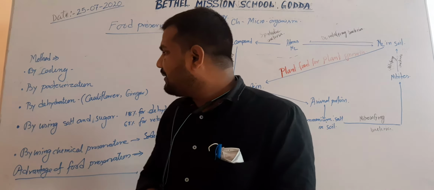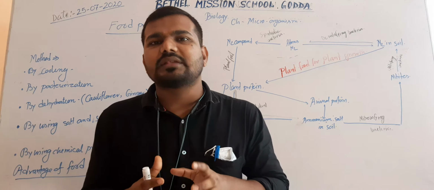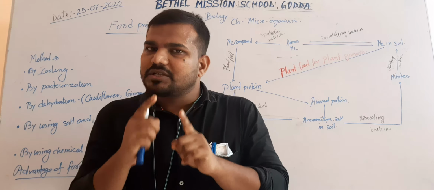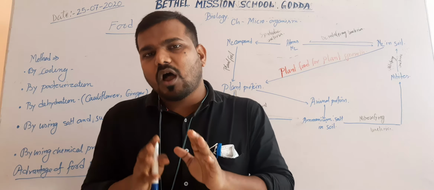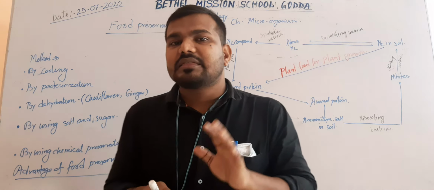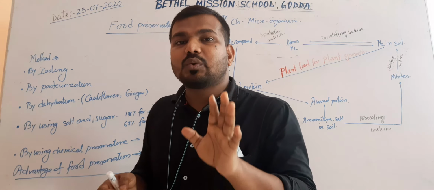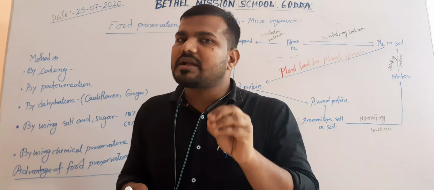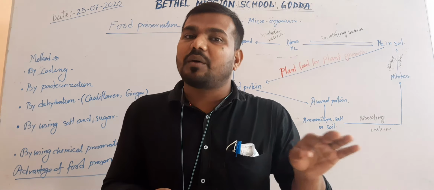The next one is by using salt and sugar. These are chemical substances. If the concentration of salt and sugar is quite low, about 16 to 18%, that will help in the removal of water from the food, or it promotes dehydration of the food.